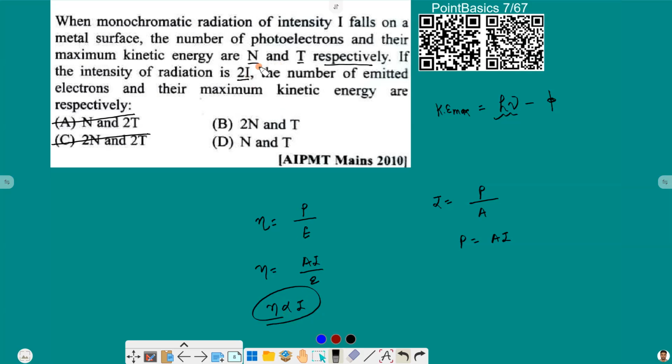So if I gets doubled, then the number of electrons and number of photons will also get doubled. Initially it was n, now it will become 2n. So 2n and T, that is option B, is the right answer for us. Let us move ahead to the next one.